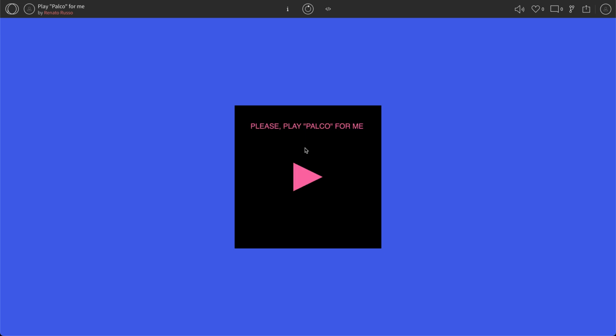And I also changed the shape of the button, which was a square before, and I changed it to a triangle. And finally, I changed the outcome of the interaction. So originally it was a sound effect, and I changed it to a song, an actual song. So if you click, a song will start, and that's it.